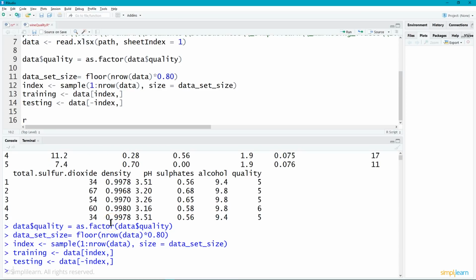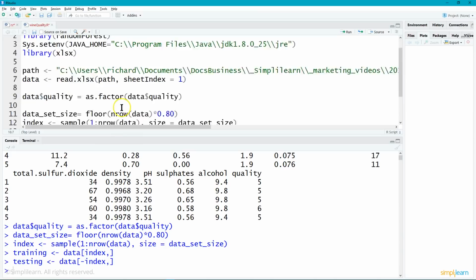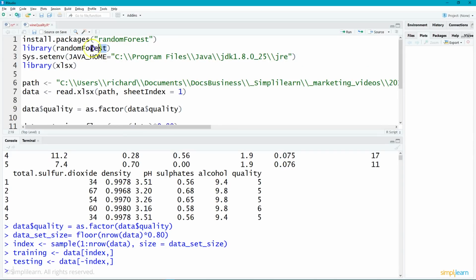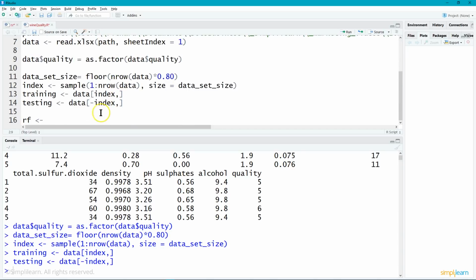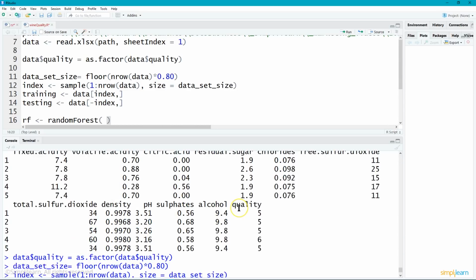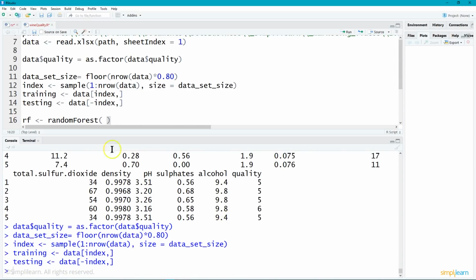So let's go ahead and we'll use the variable RF, standing for random forest, and we're going to assign, if you remember correctly, we brought in our library random. If you wonder why I go up here all the time, it's because I'll forget which letters are capitalized in some of these because I switch between packages so much. But it's random with a capital F for forest, random forest. So the RF is going to equal random forest. And of course, we start by telling it which column we're trying to predict. And of course, you can always go down here and double check. We're running this on the quality. There we go, quality. And we're using just that column all the way to the end.